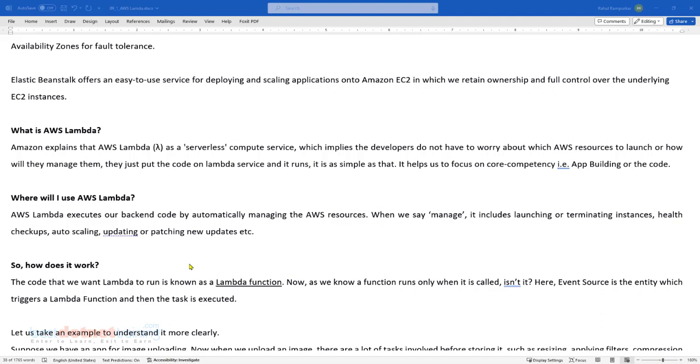On the contrary, how about something like RDS? Is there an EC2 instance involved? Yes, there is, and we did specify the type for that DB instance.